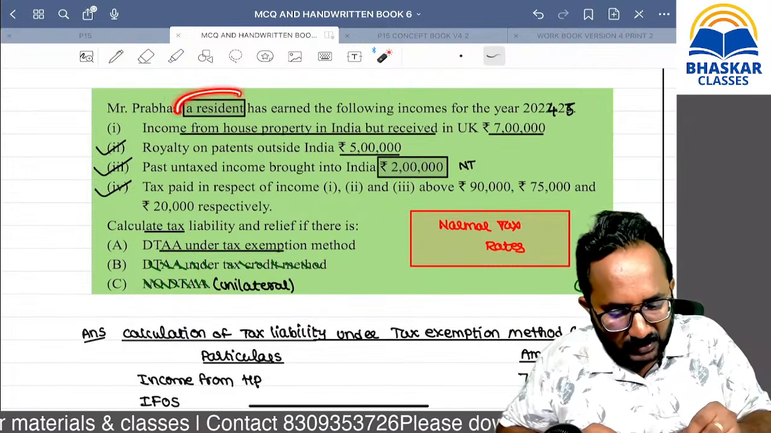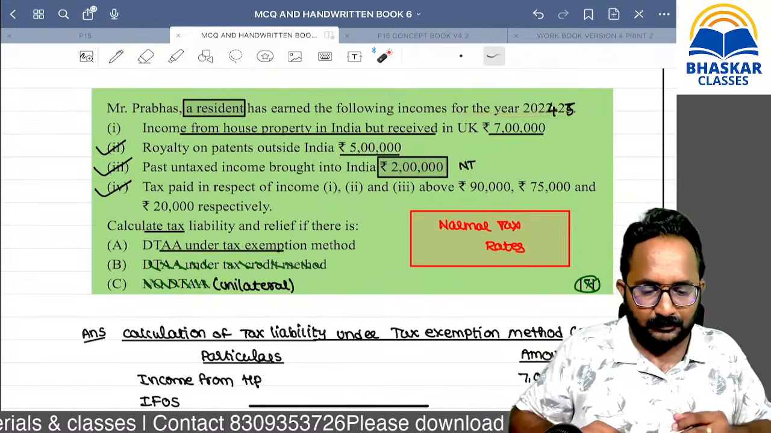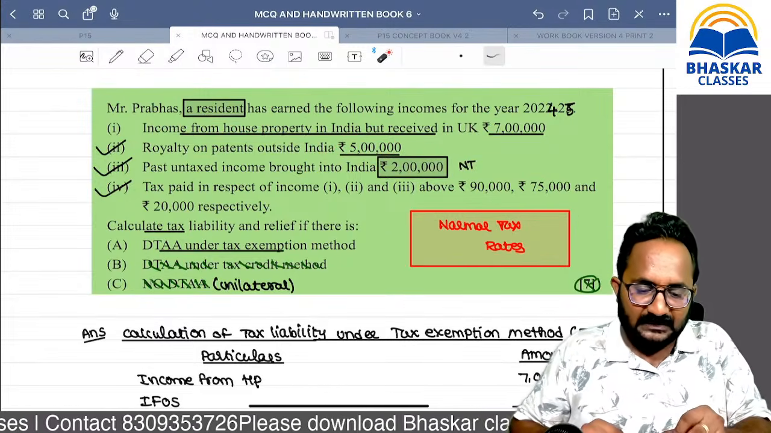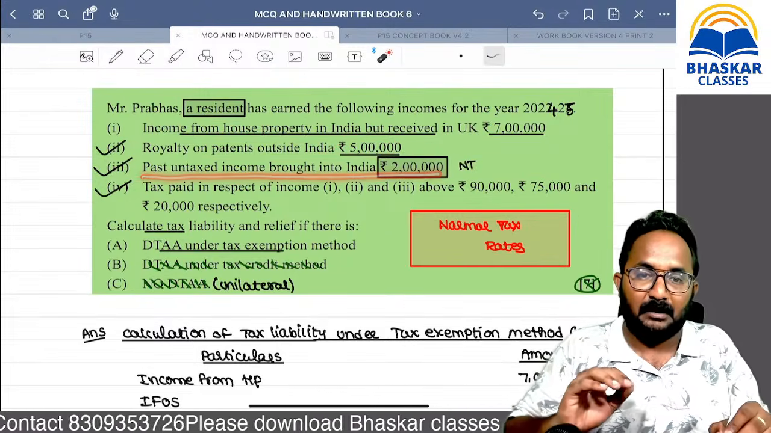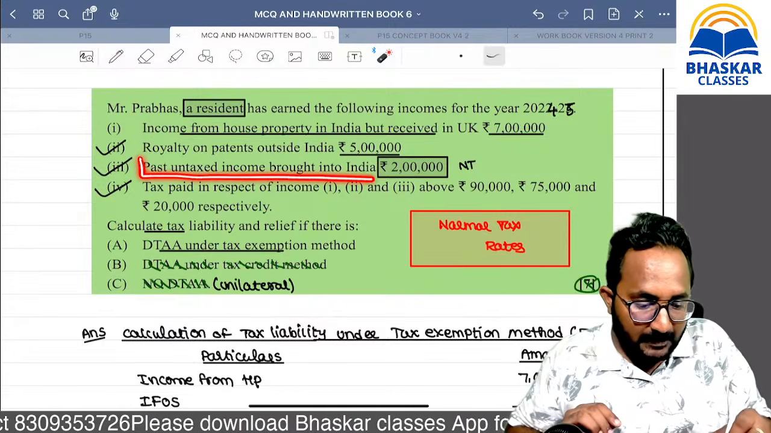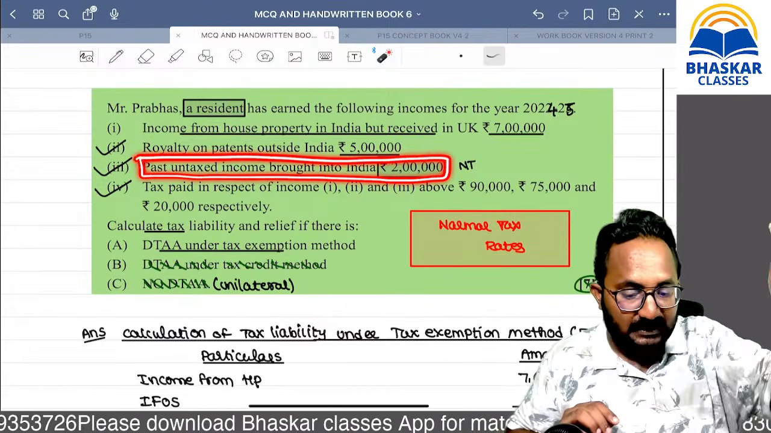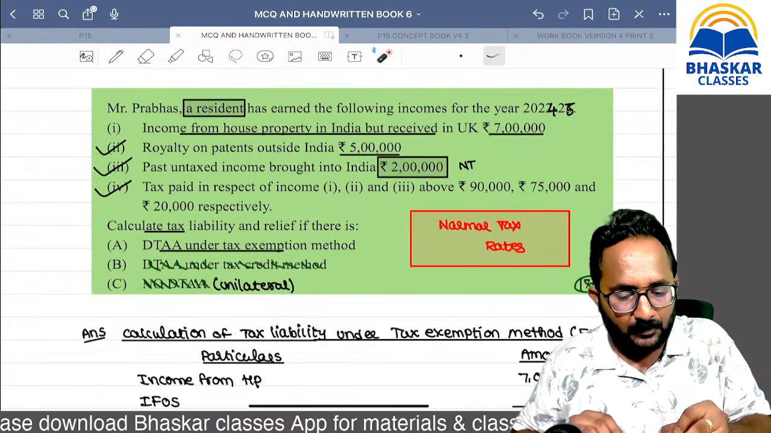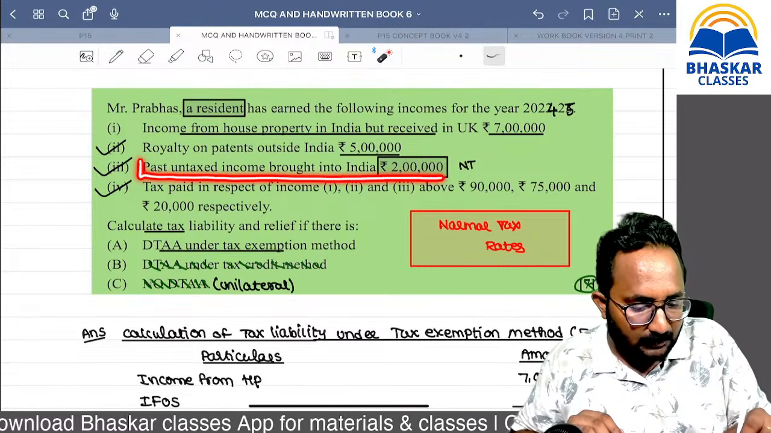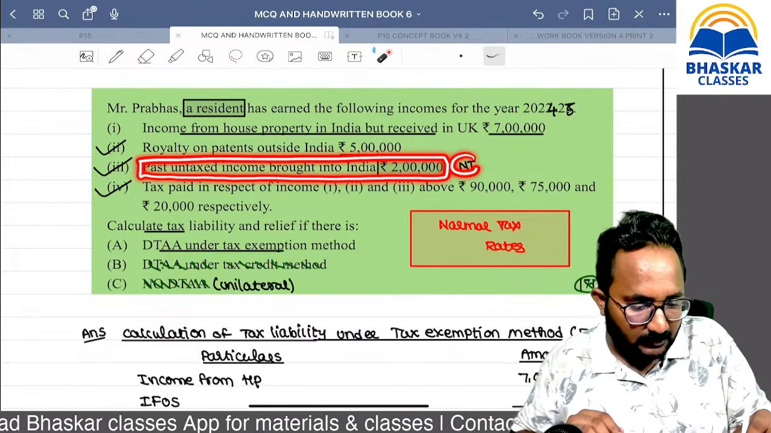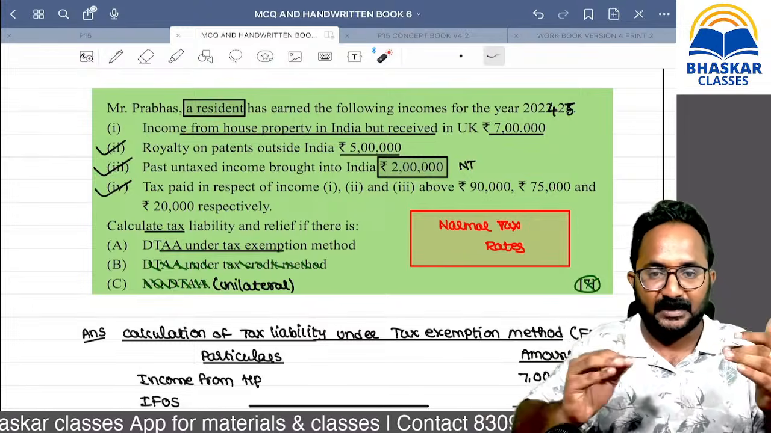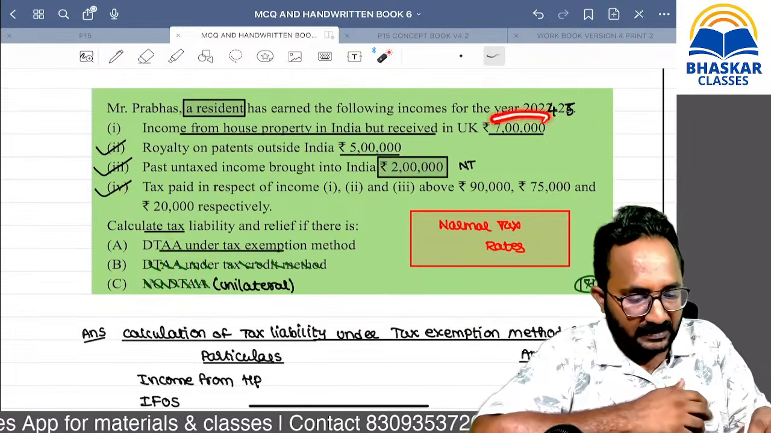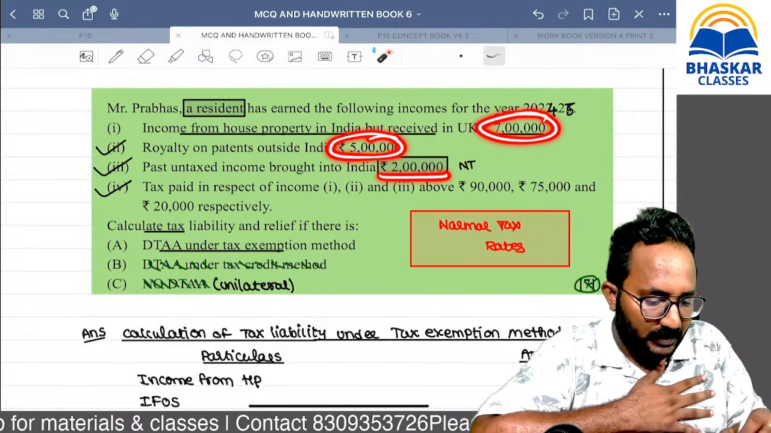So, resident and ordinarily resident is there. What is the income? Indian income 7 lakh, foreign income 5 lakh, and this amount is given, but it is not taxable. Remember, at inter level itself you know this point: past foreign untaxed incomes brought to India. In earlier years that amount was not taxed. So past untaxed income now brought into India is not taxable. If you don't know this point, the entire problem will be at risk. It is an MTP problem. Yes, it is Indian income, it is foreign income, this amount is not taxable.